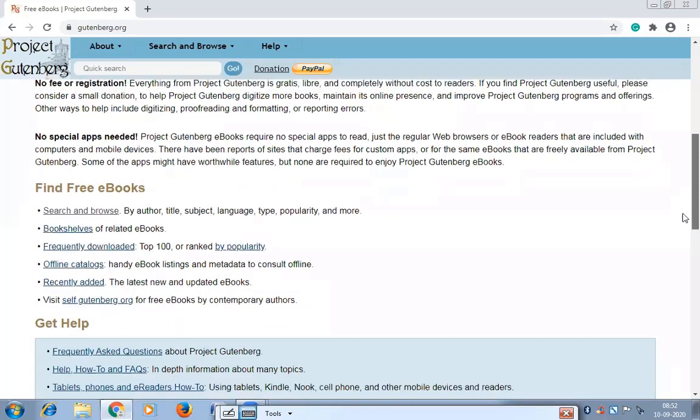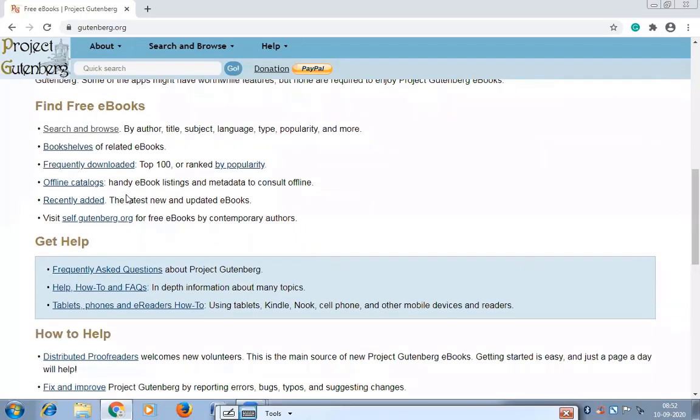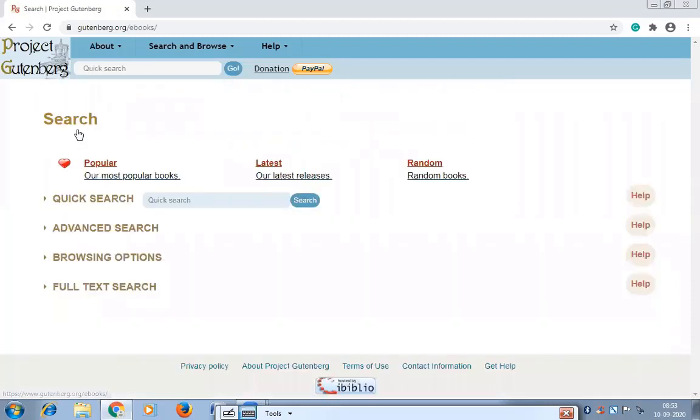The home page is self-explanatory, and they have also given you how to search books in Project Gutenberg. Here in quick search you can put the subject or title of the book and search. These are the different ways where you can find your books. Online catalog, where you can search whether a book is available in this library or not. Then frequently downloaded books, which gives you a list of downloaded books, then the recently added books, and then search and browse.